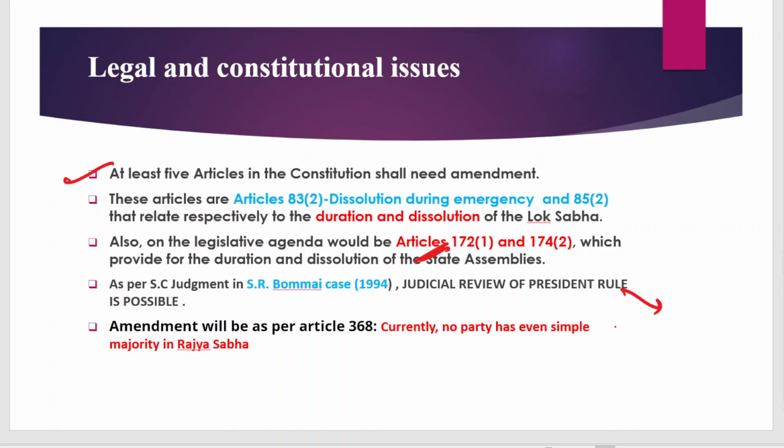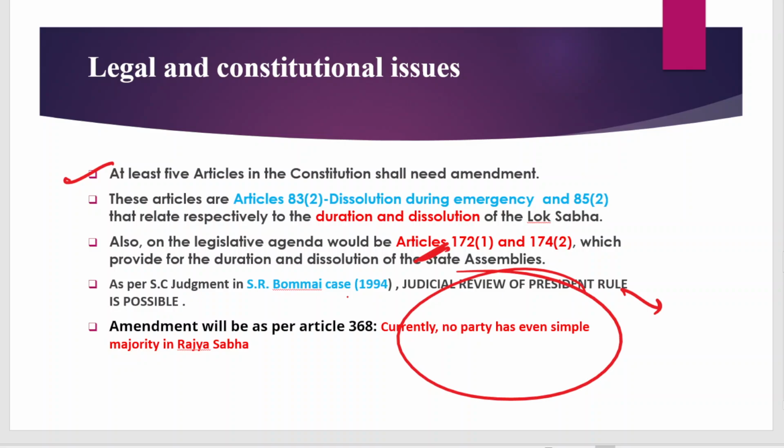And there is a need for amendment as per article 368, which requires a special majority in both the Rajya Sabha and Lok Sabha, and also requires consent from half of the states. But when we talk about the Rajya Sabha, currently no party has even a simple majority there, so the passage of this bill may become very difficult.